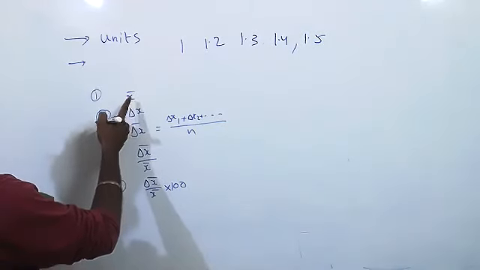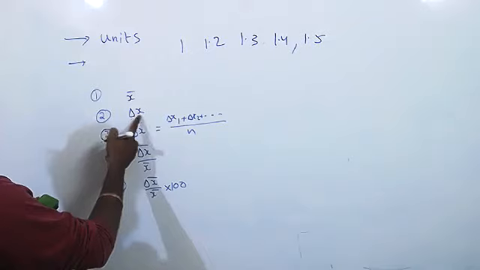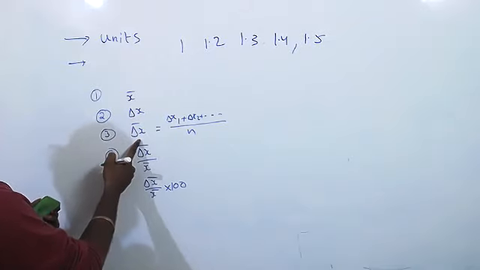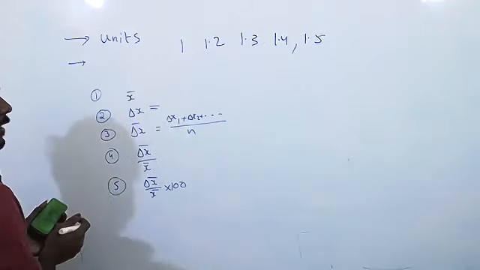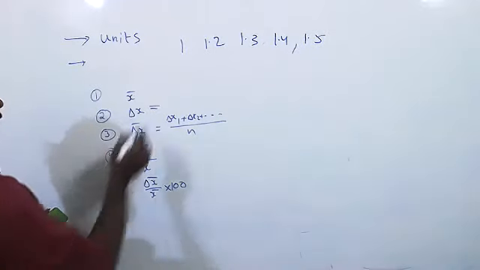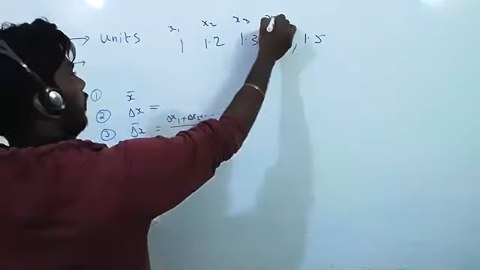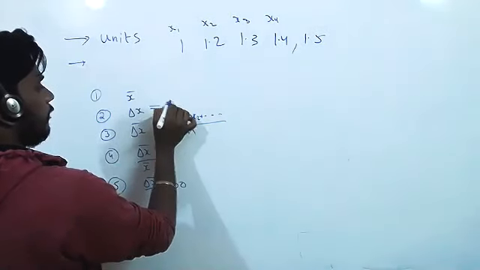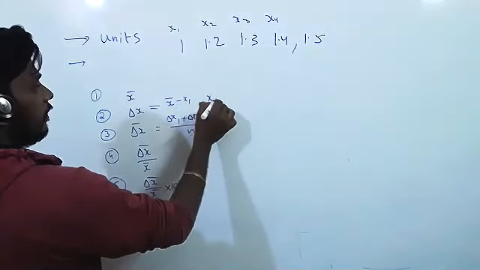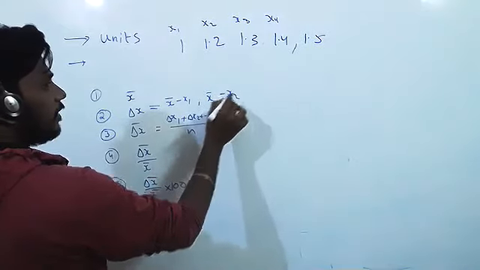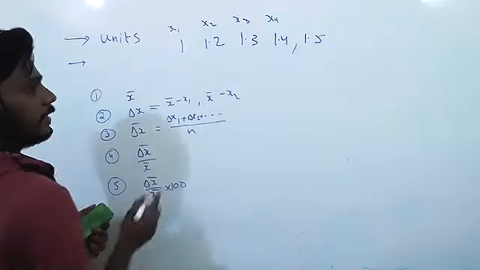After that, the absolute error. What is the formula for absolute error? Delta x is equal to the mean value minus the observed value. How many values? 1, 2, 3, 4, 5. You will get 5 values here.